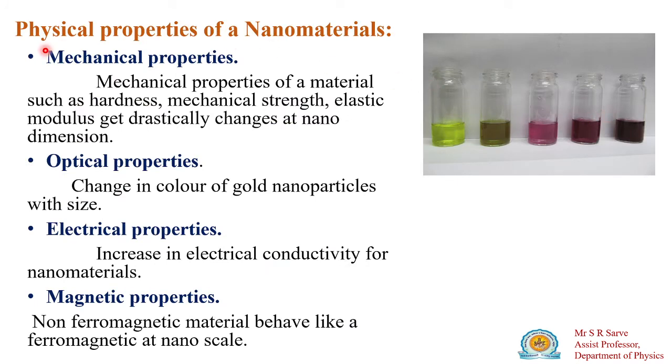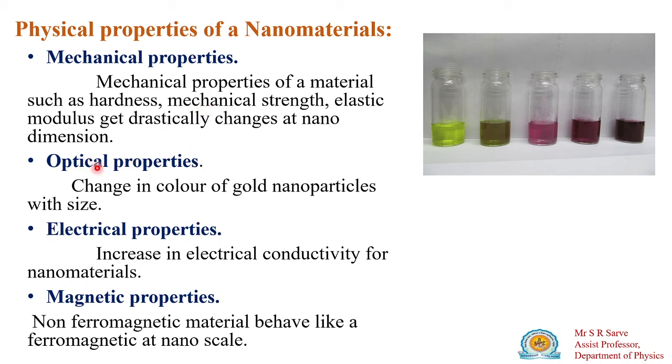What is the difference between nanomaterials and bulk materials? If bulk material is converted into nanomaterial, its mechanical properties will change. The material appears mechanically high in strength. That means its modulus of elasticity increases as the particle reduces to nanometer size. Its mechanical hardness and strength also change. So there is a drastic change in the mechanical properties of a nanomaterial as compared to the bulk material.